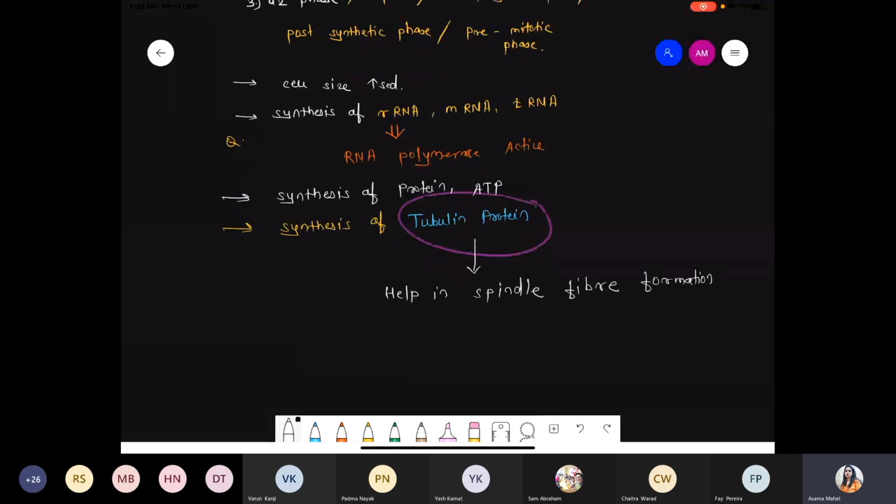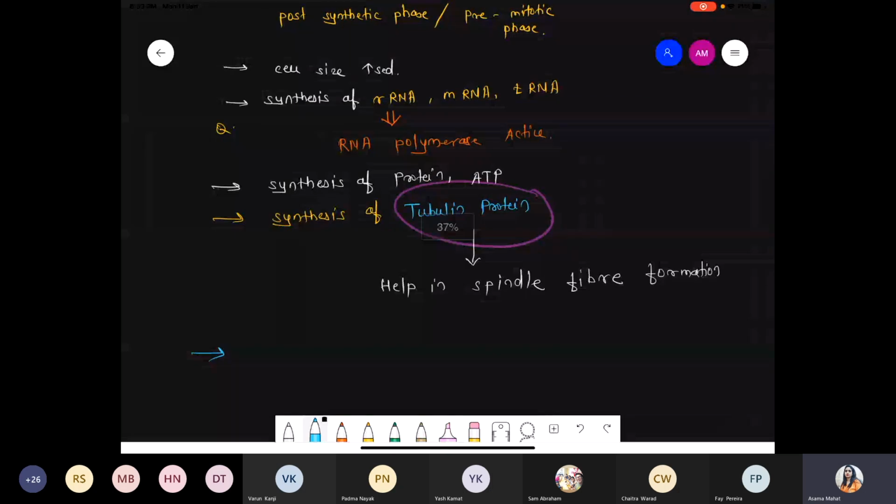And another point, last point. Once G2 finishes, the cell enters into M phase. In M phase first there will be karyokinesis, that is nuclear division. So in G2 phase, mostly cell organelles get synthesized, larger organelles like mitochondria and chloroplast.